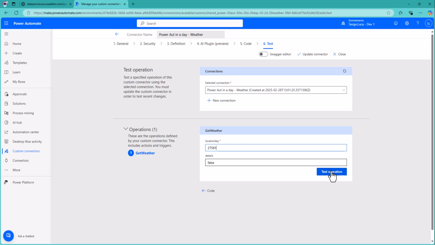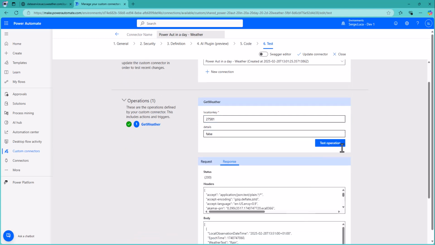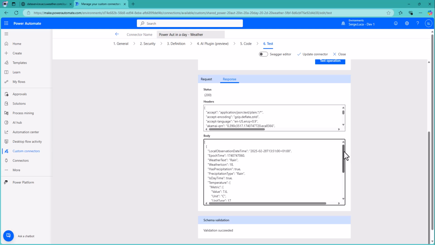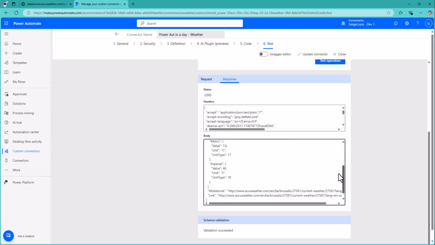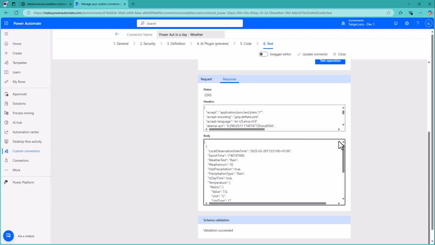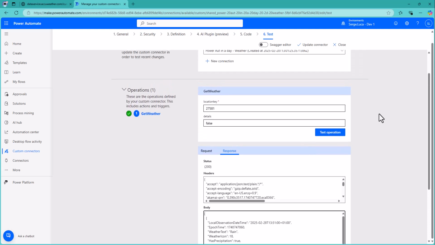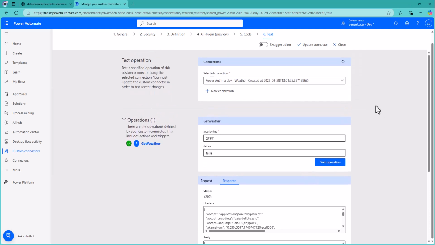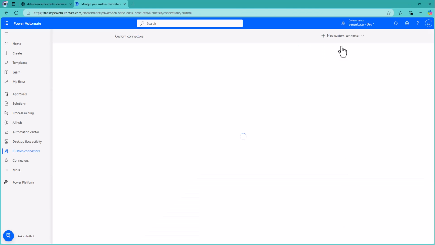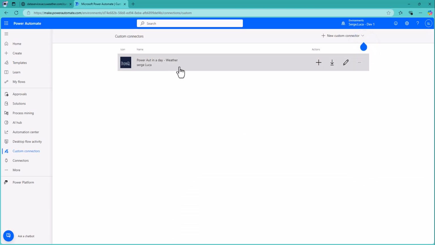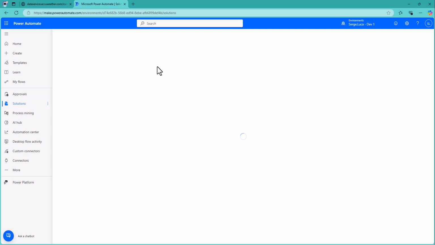Details by default is false, so fine. We can test this, and we get the 200 response, which is fine. So we get an array of a JSON containing an array. Okay, and fine. So what we need to do is we can close this and we can create a flow that will, this is our connector. So our connector, all the custom connector can show up in the custom connector pane, right? You can also put a custom connector.